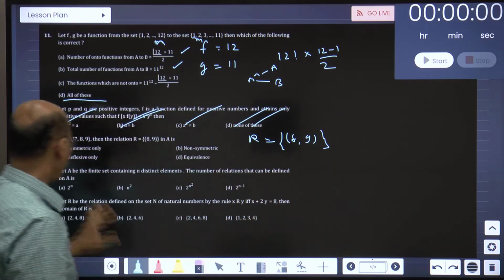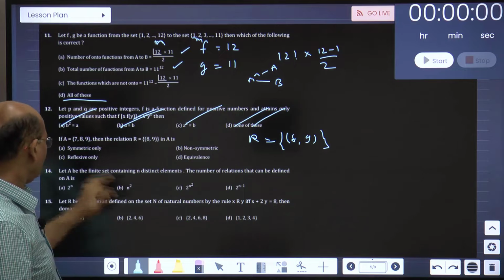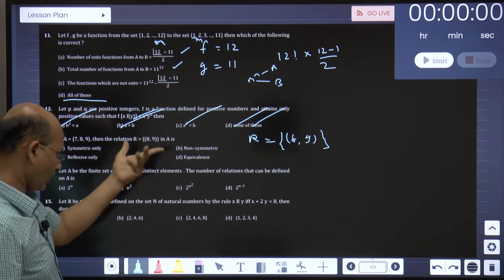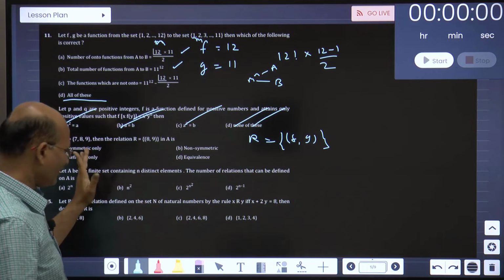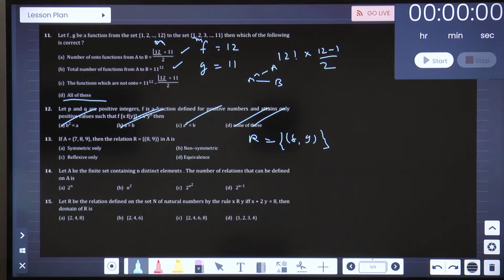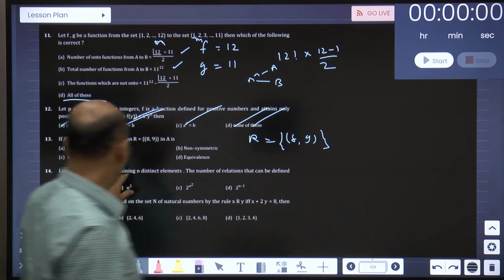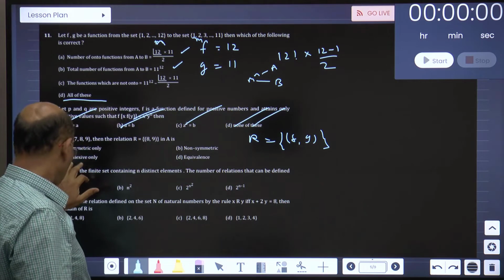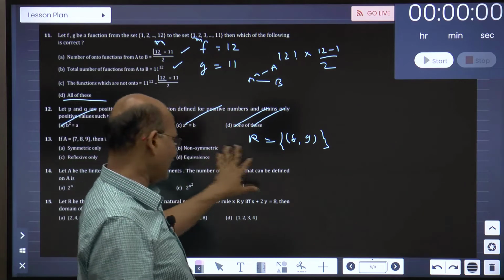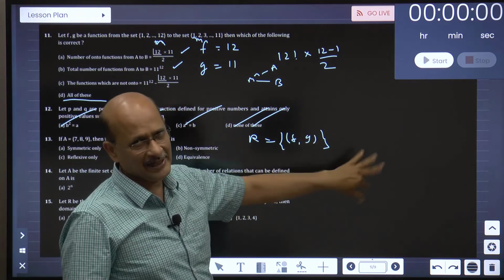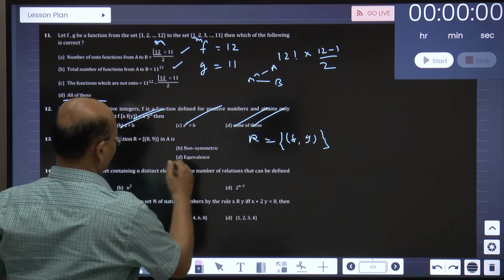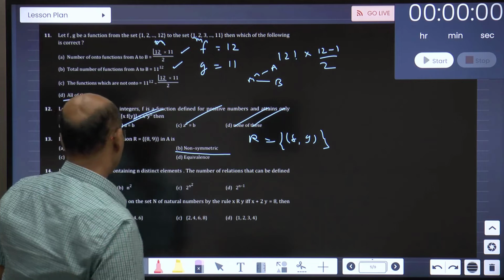Symmetric also it cannot be. Okay, it is not reflexive, not symmetric, non-symmetric. What is it? God only knows. So 8, 9 is there, 9, 8. Let me just see the option there. Because symmetric it cannot be, reflexive it cannot be. This is also out of question. So only one option left out, non-symmetric. That means 8, 9 is there, 9, 8 is not there, so non-symmetric. Okay, this word I am seeing for the first time in a question. But anyway, now for me there is no issue at all.